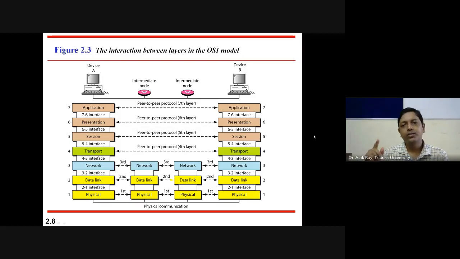So you can observe the flow here: from device A it is top to bottom, for the intermediate node bottom to top, for the second intermediate node it is top to bottom, and then for device B it is bottom to top. Clear?